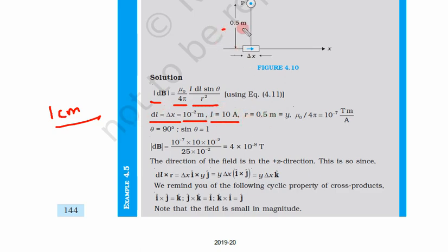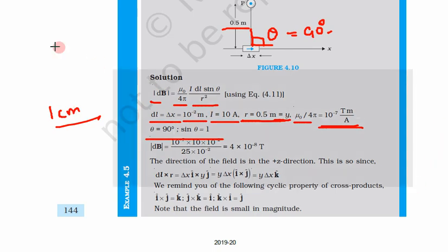Distance r is given as 0.5 meter, in the y direction. And mu naught upon 4 pi is 10 to power minus 7 Tesla meter per ampere. Here we can see the angle theta is equal to 90 degrees.